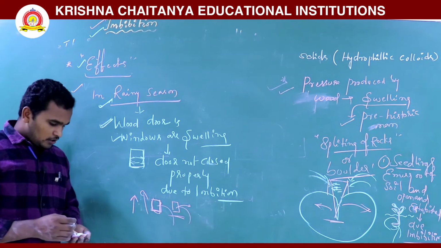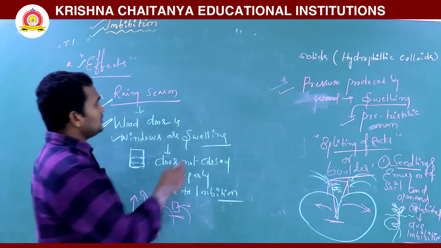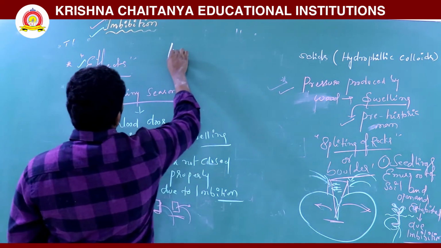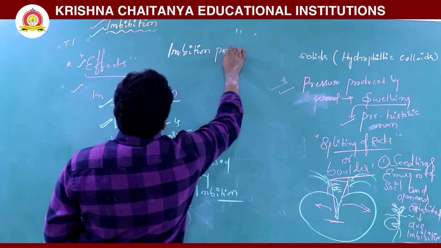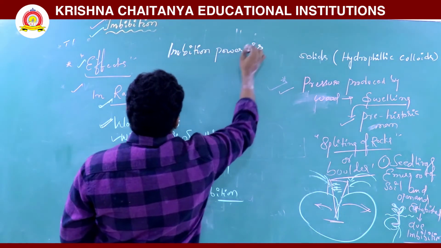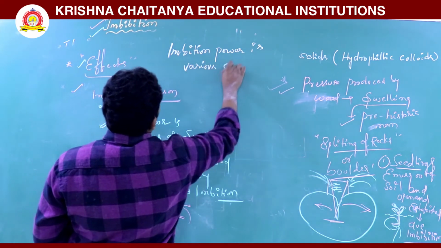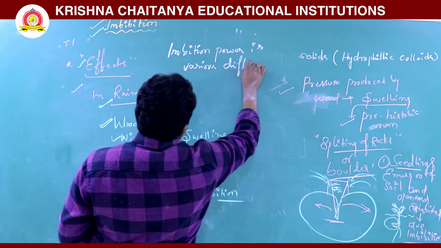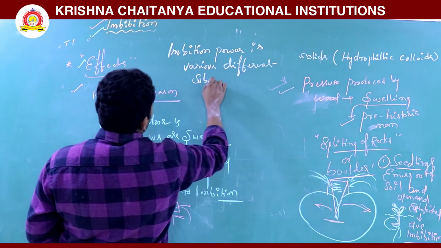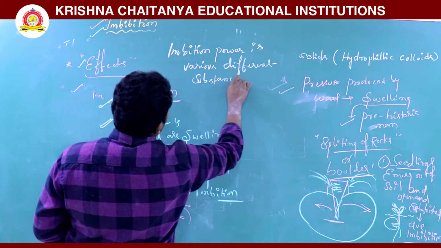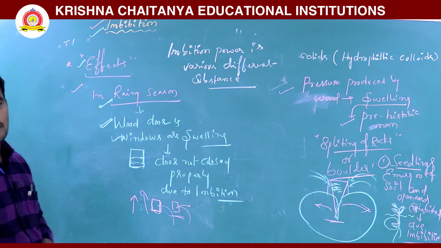Imbibition power varies for different substances.